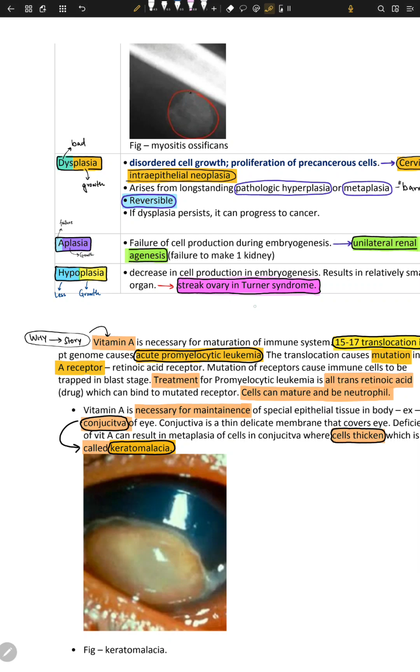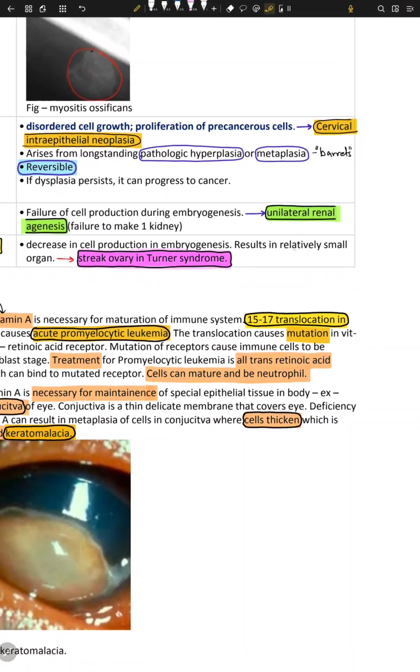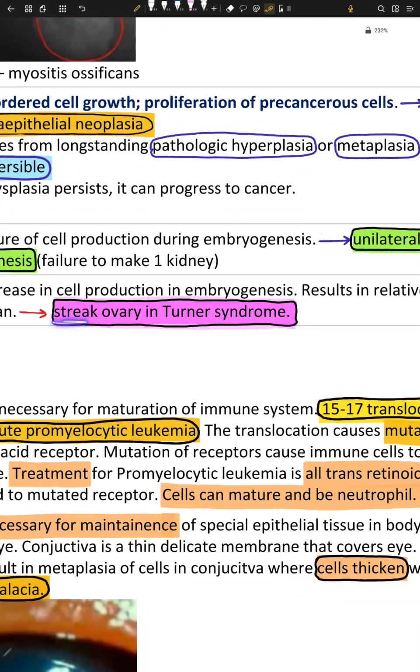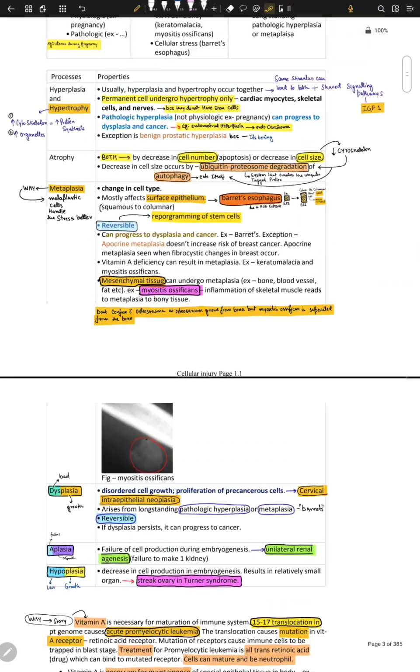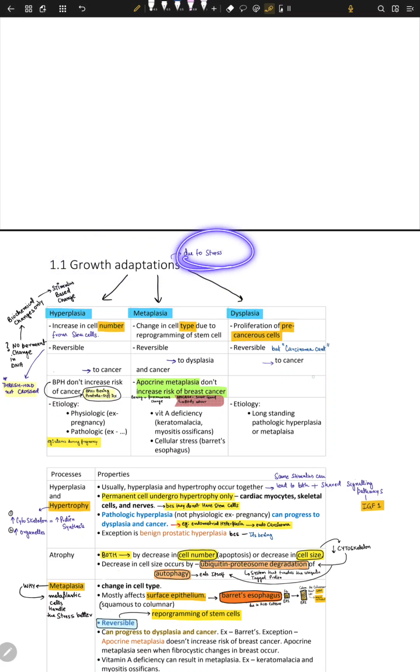One of the really classical examples is Turner syndrome. It's very common in girls. What happens is that the production of cells is very low in this principle. Decreased cell production in embryogenesis results in a relatively small organ. Okay, the classical presentation is called streak ovary, and it's very much seen in Turner syndrome. So that was one of the simple topics called growth adaptation, and it usually happens because of stress.